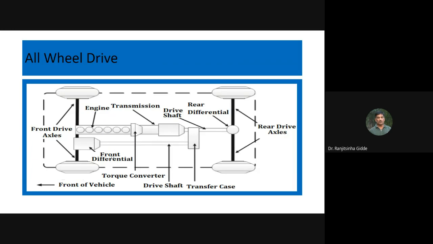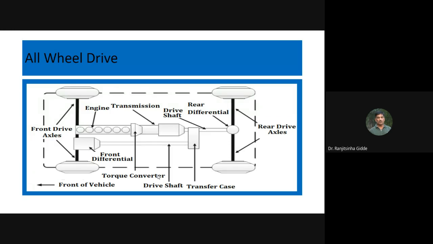Most of the racing cars have all wheel drive so that power is given to both the axles. So this one is the engine, then this one is the torque converter, another word for this is the gearbox or transmission box. Why are we going to call it a torque converter?